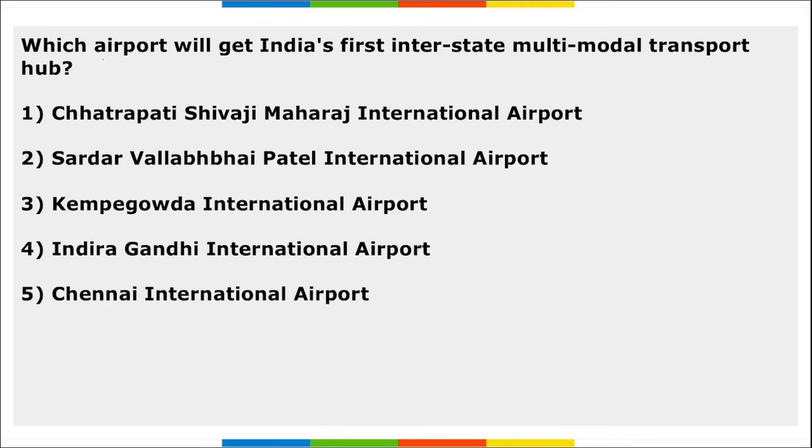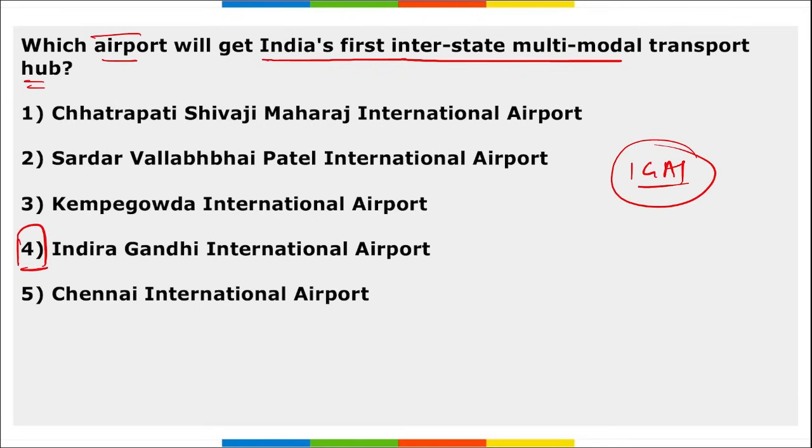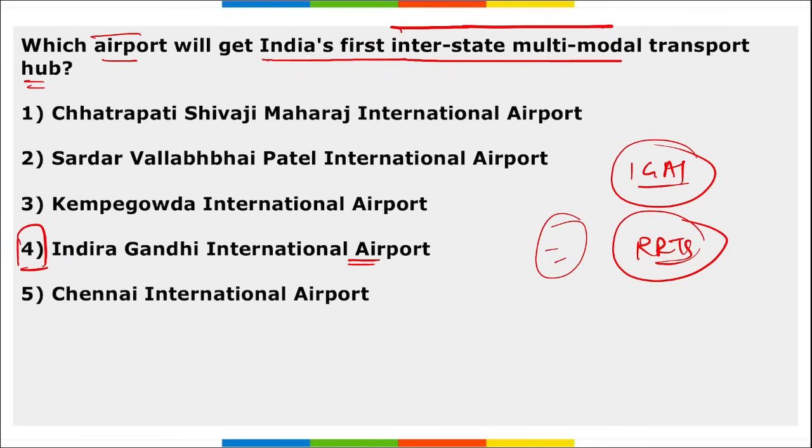Next, which airport will get India's first interstate multimodal transport hub? It is IGI. Indira Gandhi International Airport will get India's first interstate multimodal transport hub. This hub will be connected with an interstate bus terminal, correct? And also with DMRC, that is Delhi Metro Rail Corporation's phase 4, and also with RRTS, that is Rapid Rail Transit System. This particular interstate multimodal transport hub will be connected to all these things. And where is this Indira Gandhi International Airport? In New Delhi.